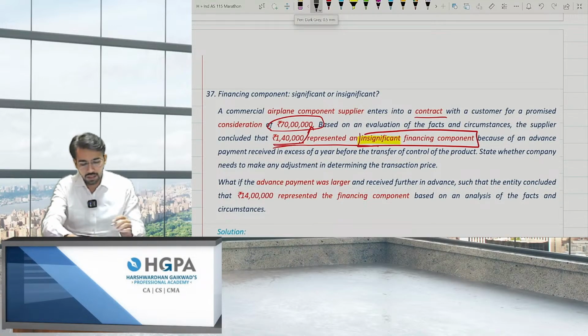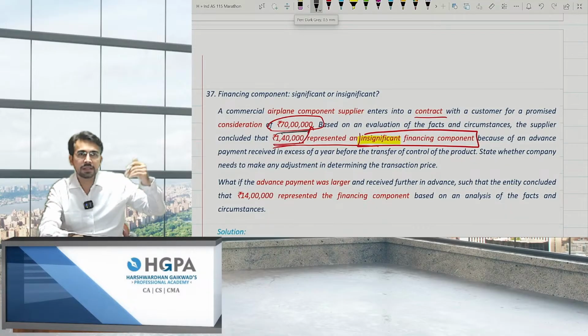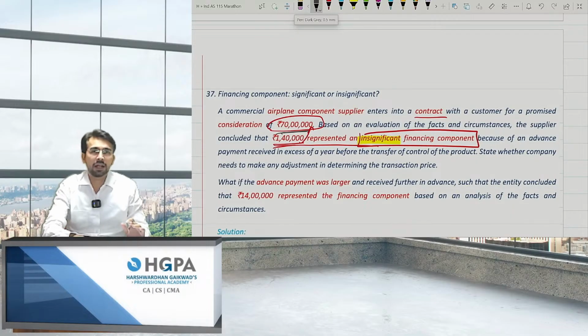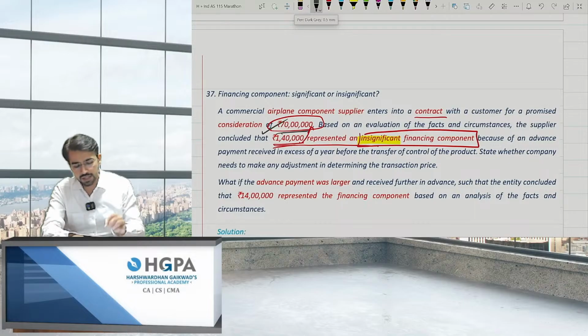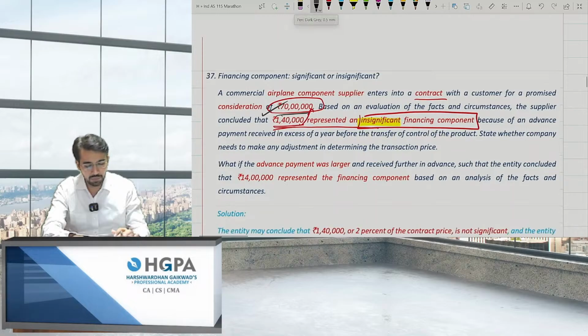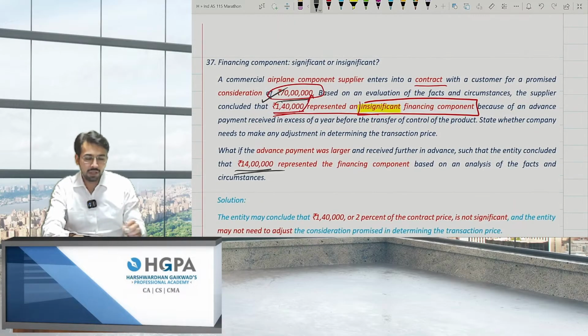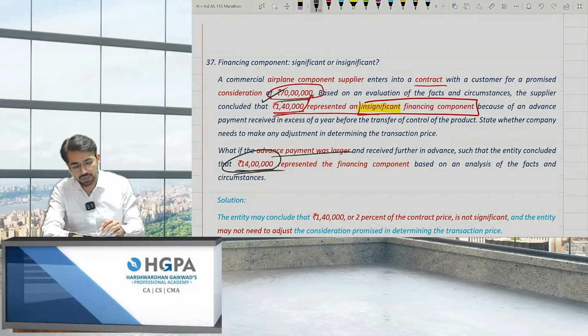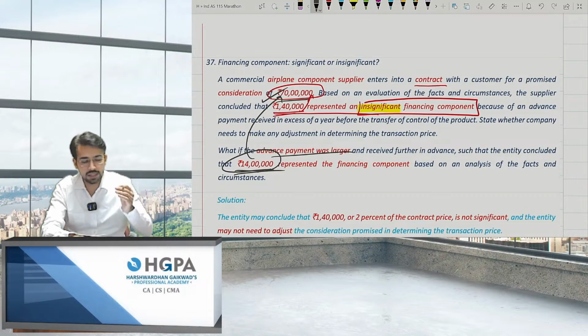So basically, if at all you are providing any services after 1 year, and if you are getting 1,40,000 as an advance income itself, at that point of time also you don't have to consider any interest. You have to consider 70 lakh as the transaction price itself, because 1,40,000 is negligible, only 2% of the contract. But if the advance payment was larger and it was 14 lakh, is it significant? The answer is yes, because it will now turn to 20%. So do you have to make any adjustments to it? The answer is yes. You need to adjust it. That is, you have to check the interest financing component and subtract whatever the amount is, right?